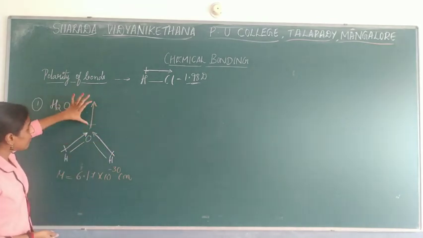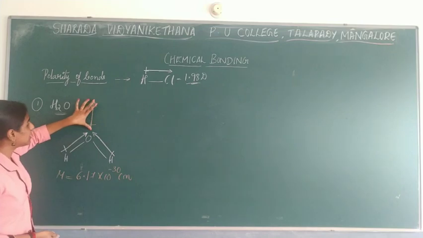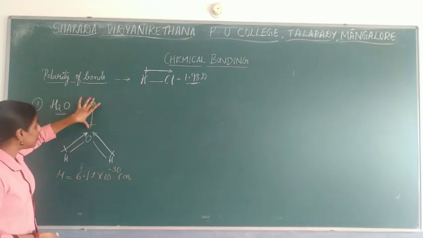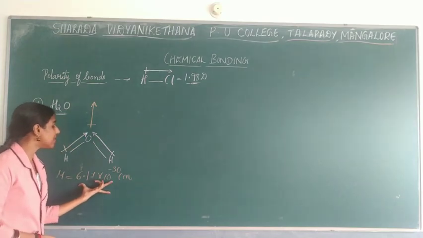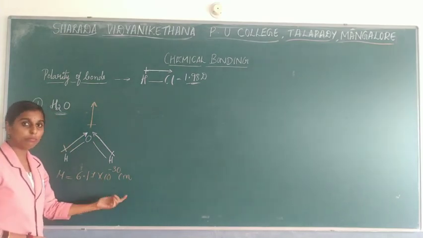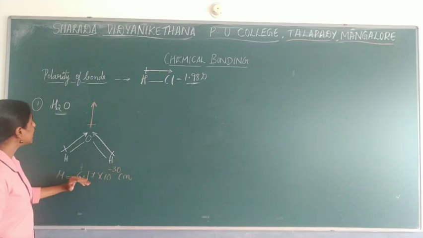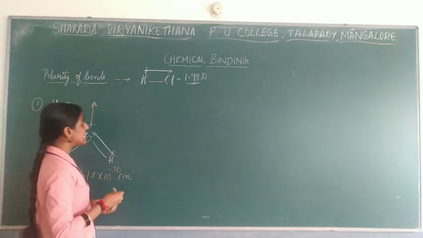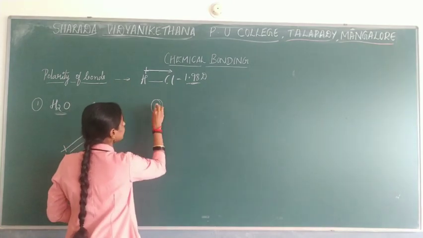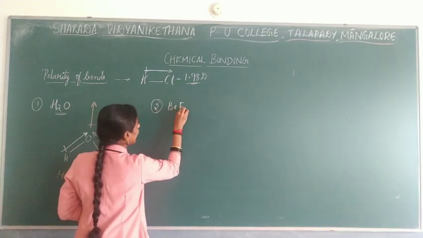Due to that, a resultant moment will be seen, with a value around 6.17 × 10^-30 coulomb meter. This is the dipole moment present in water. We'll go with the next example, that is beryllium difluoride.